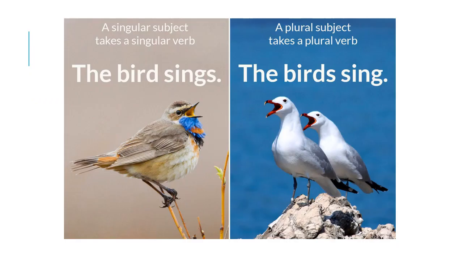To the next slide. A singular subject takes a singular verb. The bird sings. Here, the bird, we are talking about one bird. A plural subject takes a plural verb. The birds sing. When we add s with the verb, that makes it singular, sings. And this is the plural form when we do not add s. The birds sing. There is a mnemonic: the s shifts to the noun. If birds, noun, more birds, then s will not come with sing, right?